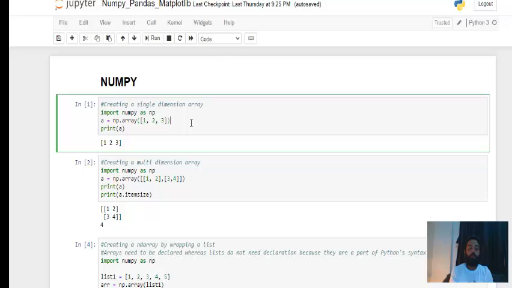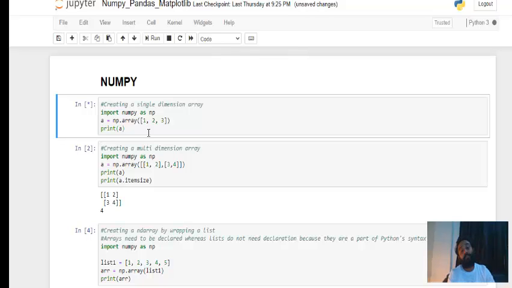Okay, so import numpy as np, and then we are trying to store the result in a. I'm trying to store the array that is going to be created in that a. np is the alias for numpy, and then we are using the array function and passing the list into that. So this array function is converting the list 1 2 3 into an array and then storing it into a variable called a, and then I'm trying to print a, it is printing 1 2 and 3. So the array got created. So now what difference? You will not find much difference when you see this.